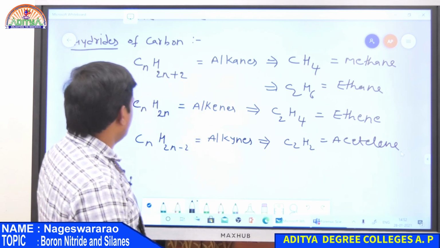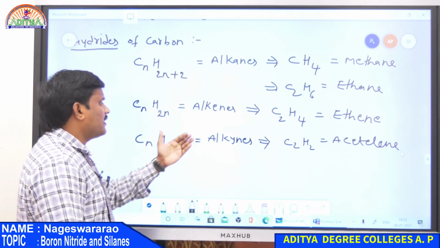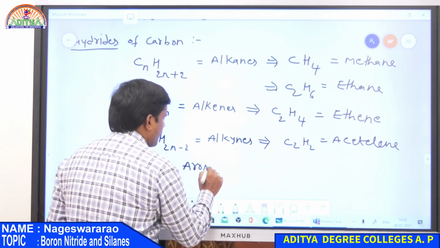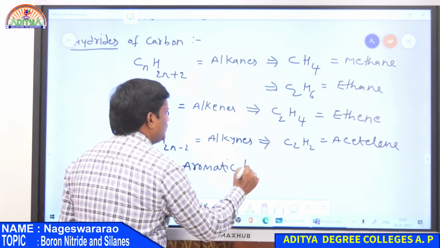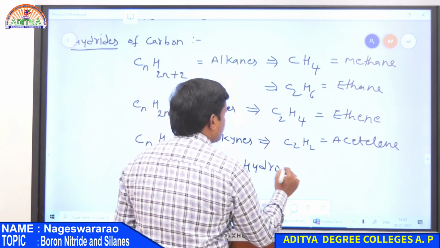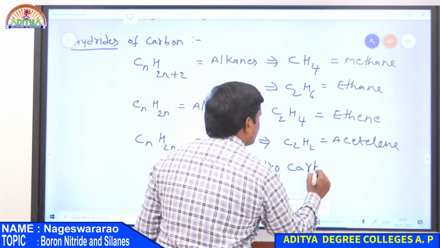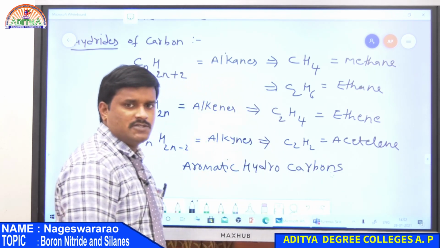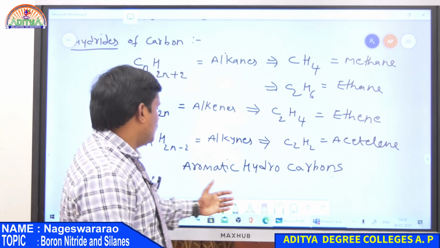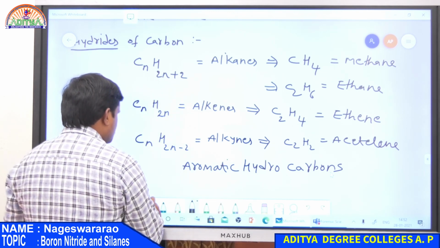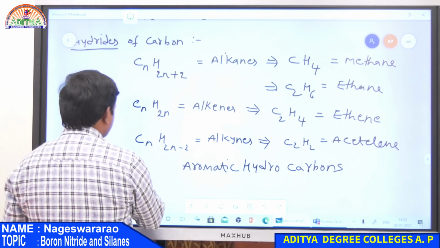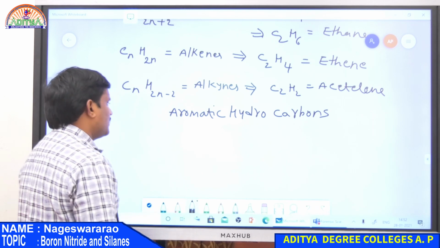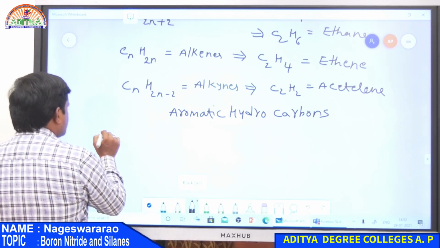Carbon forms so many hydrides, like alkanes, alkenes, alkynes, and also aromatic hydrocarbons. Hydrocarbon means a compound containing carbon with hydrogen. Benzene, toluene, nitro compounds, all these are examples of aromatic hydrocarbons.